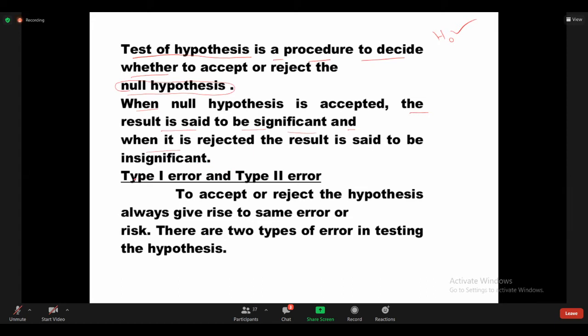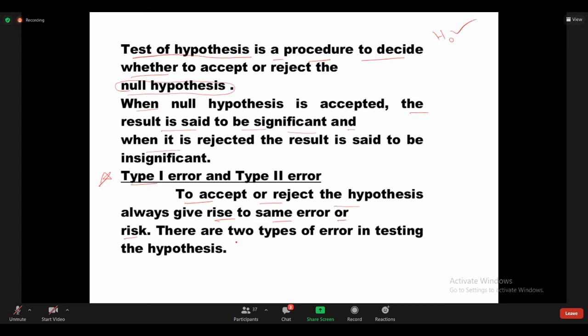After that, this is a very important definition: type 1 error and type 2 error. In exams, they often ask to define type 1 and type 2 errors, as a 3 marks or 2 marks question. Accepting or rejecting the null hypothesis always gives rise to some error or risk.